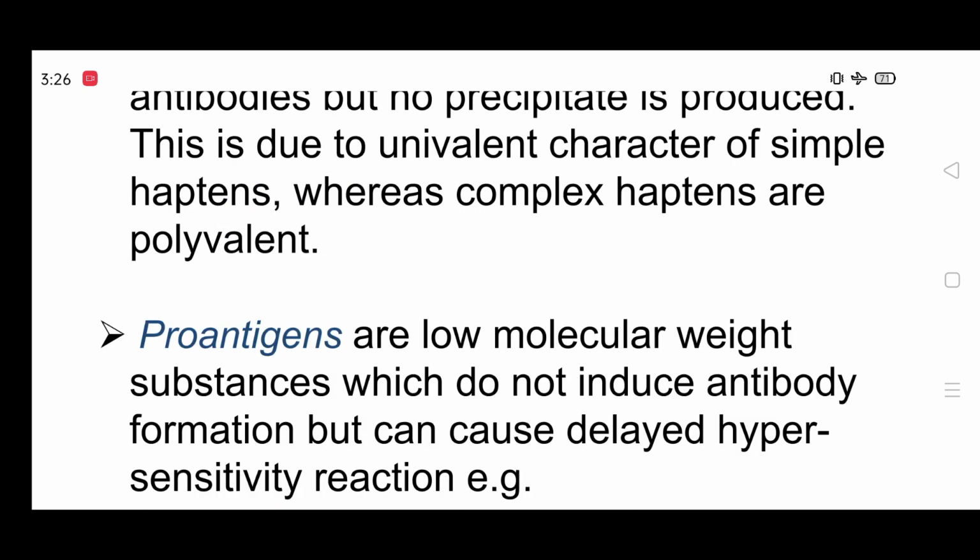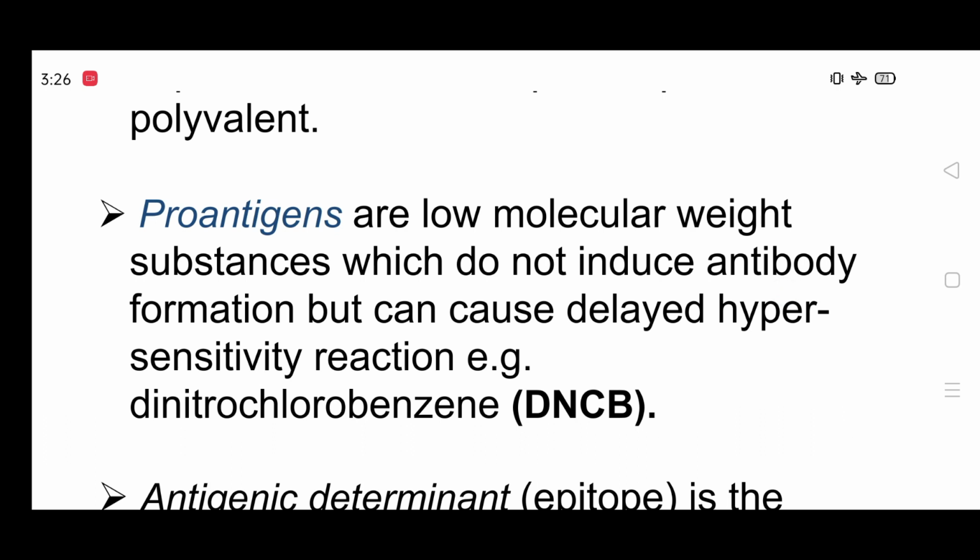Proantigens are low molecular weight substances which do not induce antibody formation but can cause a delayed hypersensitivity reaction. An example is dinitrochlorobenzene, known as DNCB.